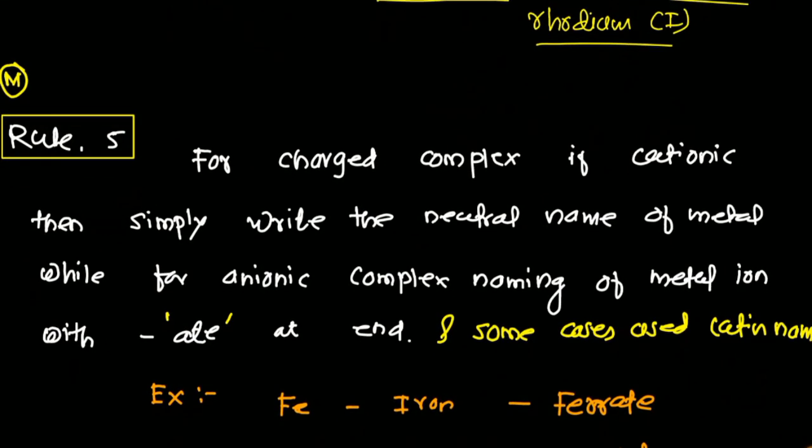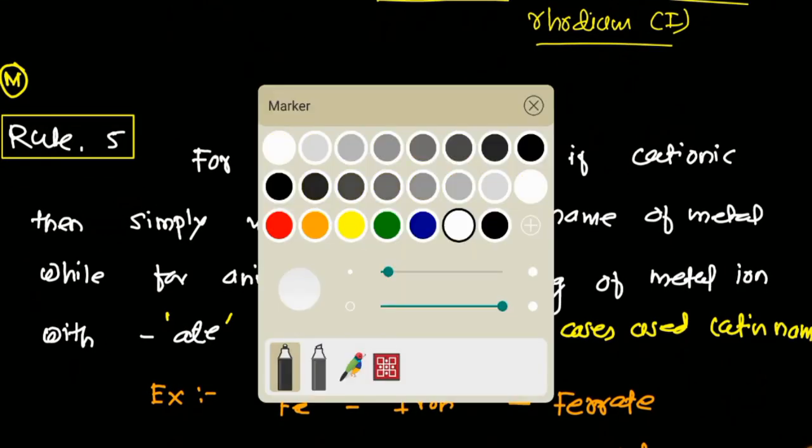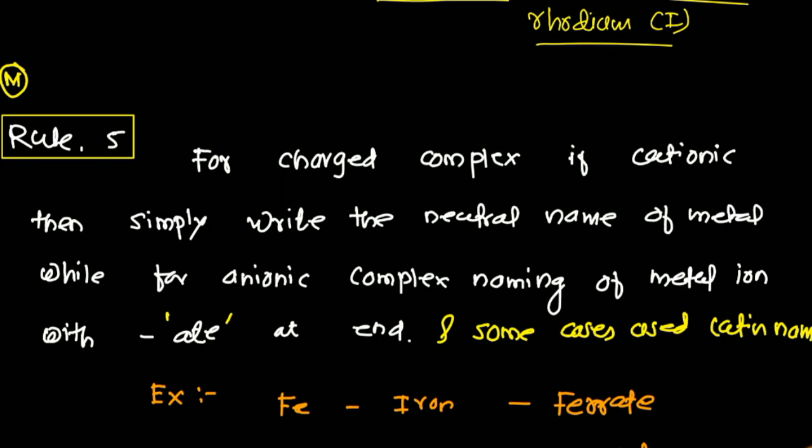You know that there are different types of complexes. Complexes may be charged or neutral. For neutral or cationic complexes, there is no issue in writing the name of the metal ion. But in the case of an anionic complex, we have to substitute -ate at the end of the name of the metal ion.